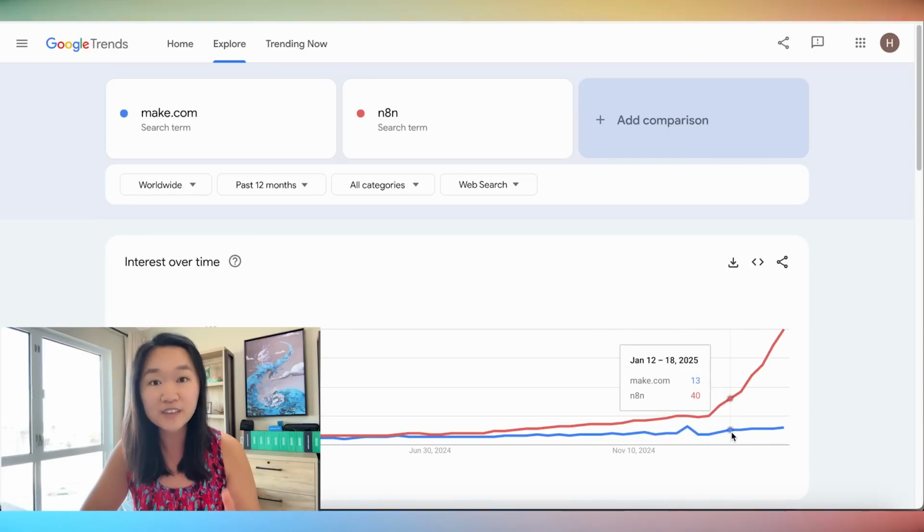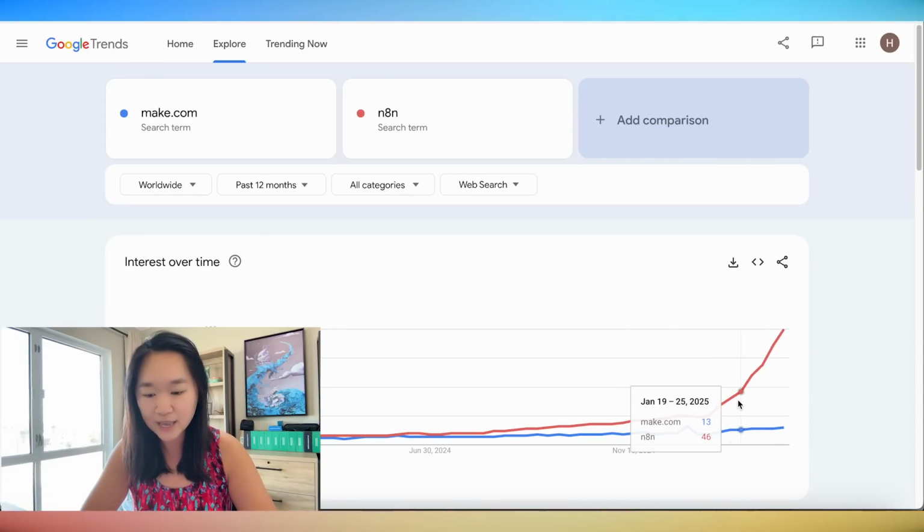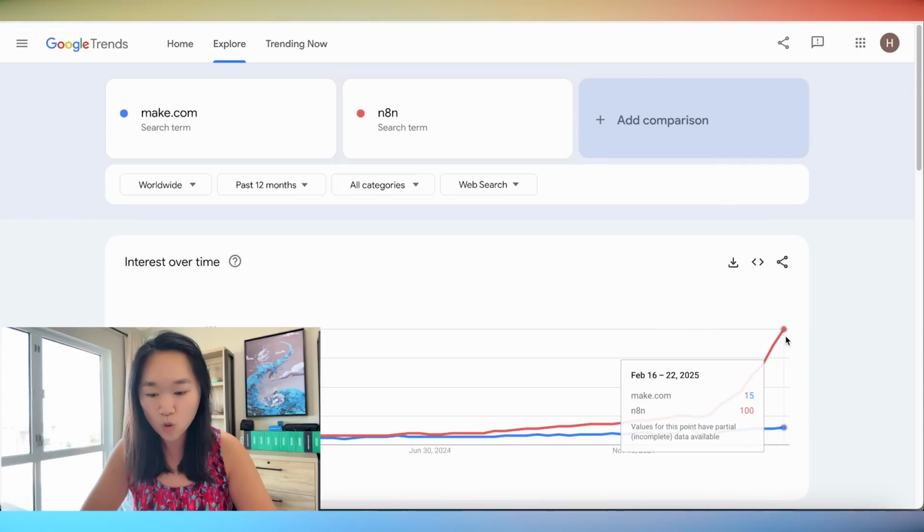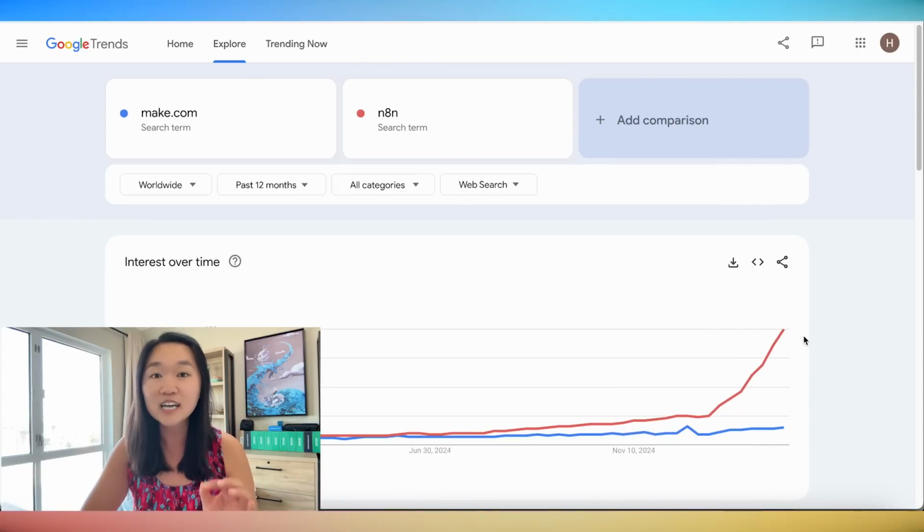Now, if we take a look at the search volume for Make.com in blue here, which is my favorite platform to build these workflows, and we compare that to N8N, which is the leading platform to build AI agents, we can see that it has been overtaking Make.com by a significant margin here. And that shows you the potential of AI agents in today's economy. Now, let's take a closer look at how workflows differ from agents.